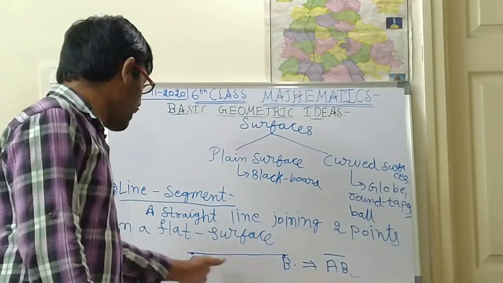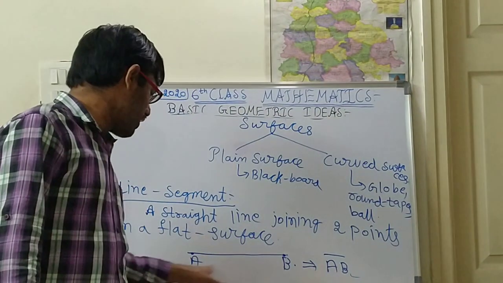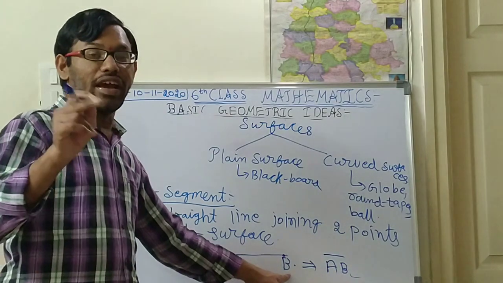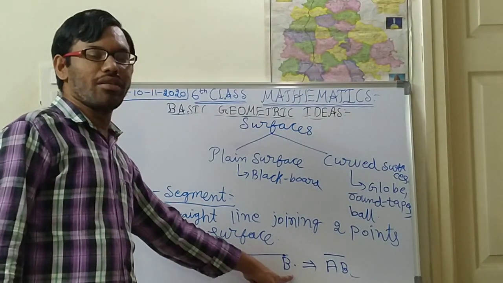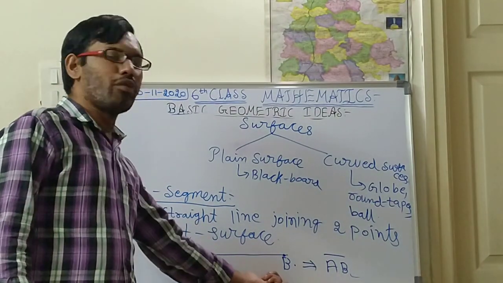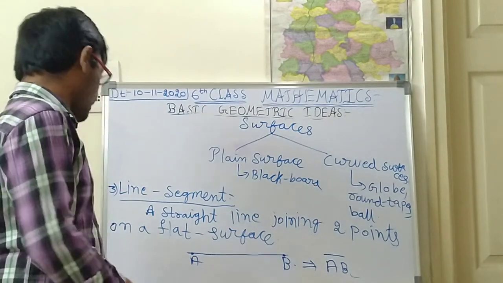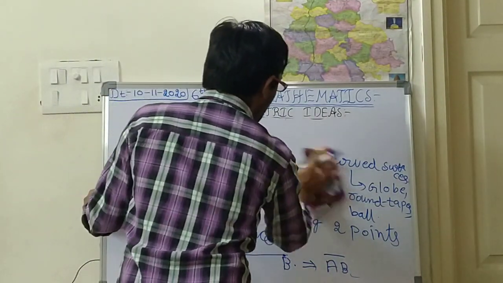So how many end points are there for this line segment? This is one end point and this is another end point. So there are 2 end points. Okay, children, now write down in this line segment only, please write down, children.